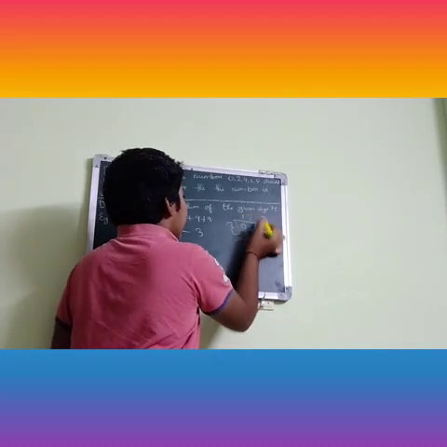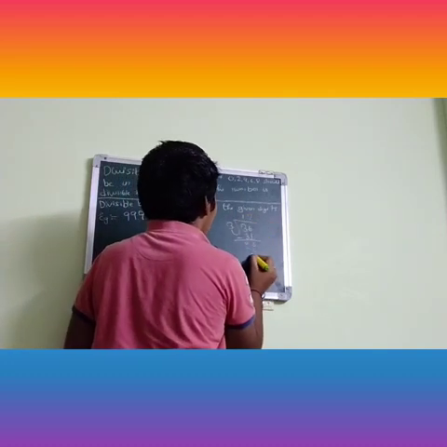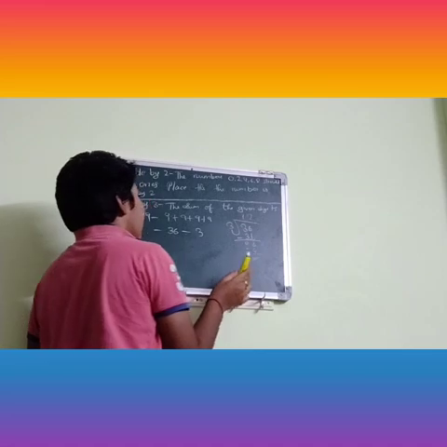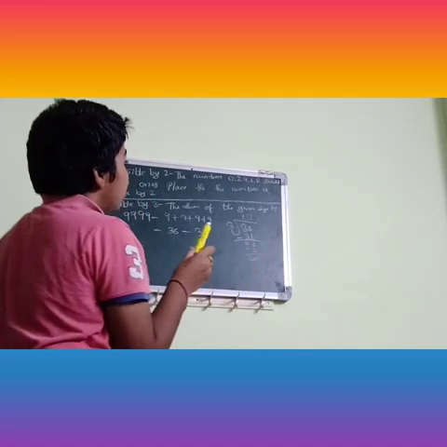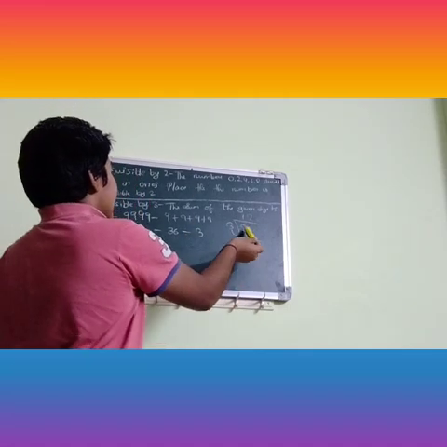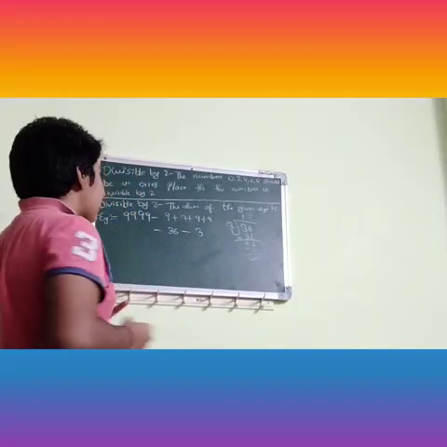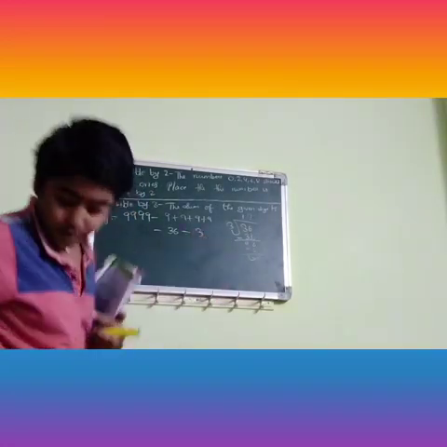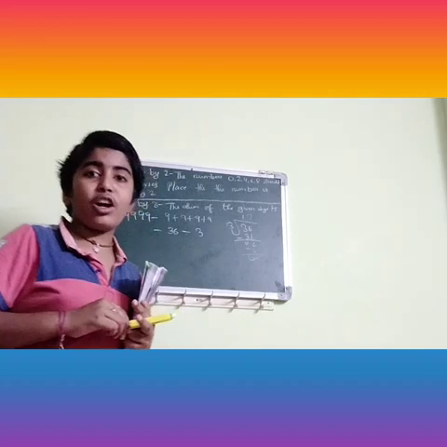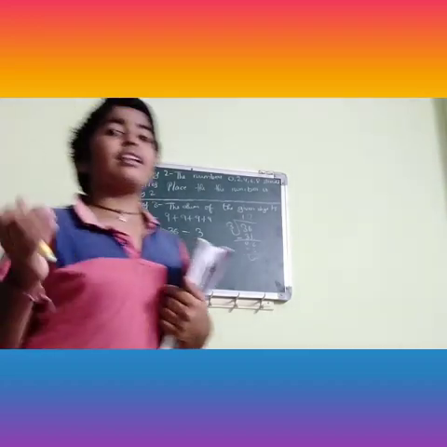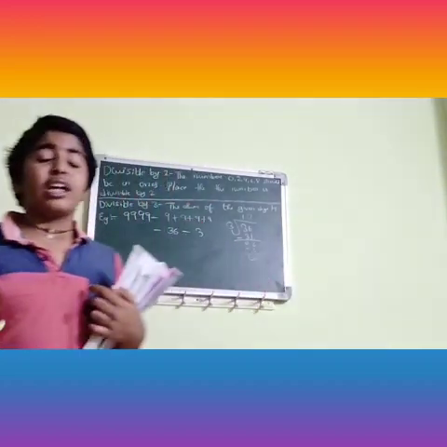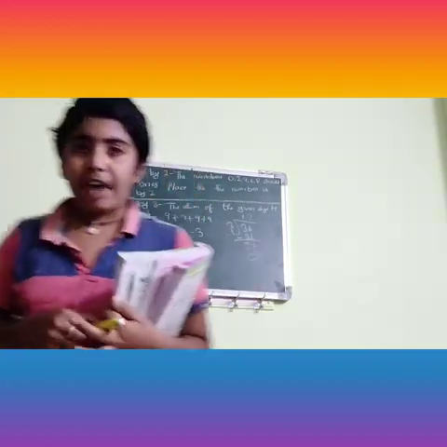Now 3 twos are 6, so 12. 3 twelves are 36. So this is the divisibility rule of 3. If the sum of all digits of the given number is divisible by 3, then the number is also divisible by 3. If not, the number is not divisible by 3. I think you have understood.